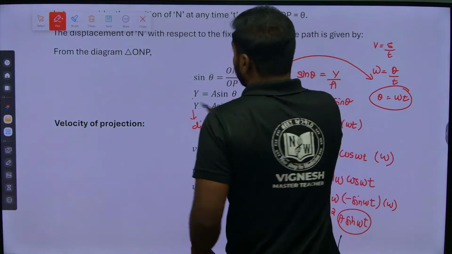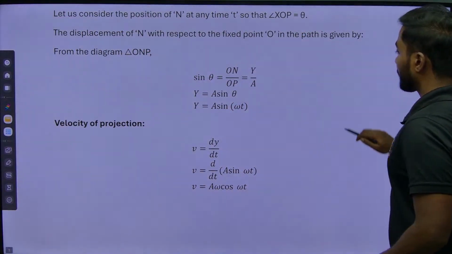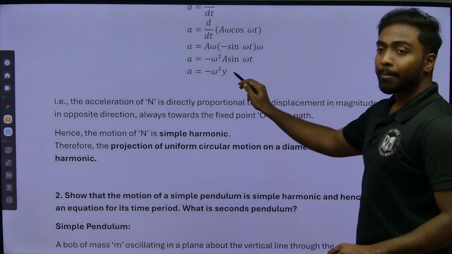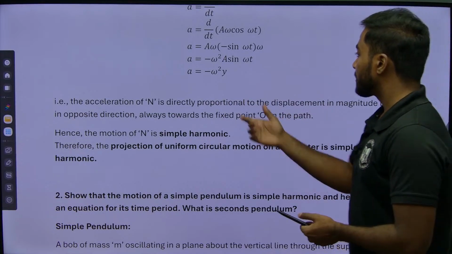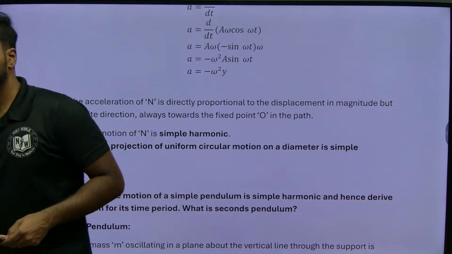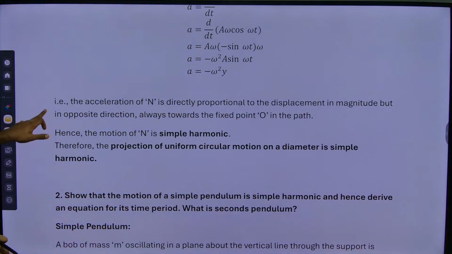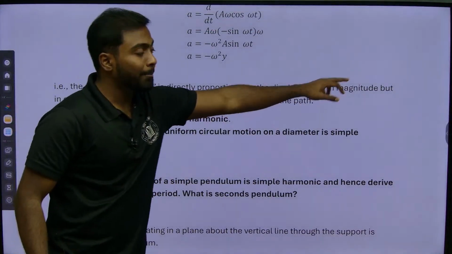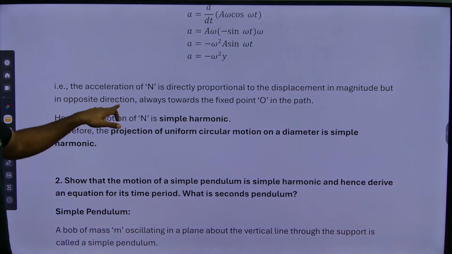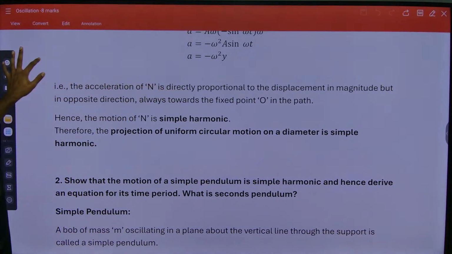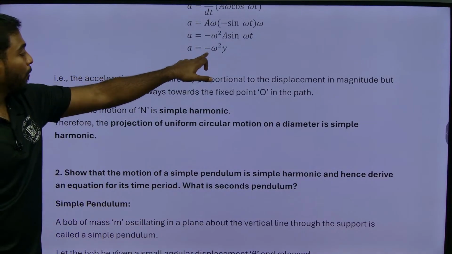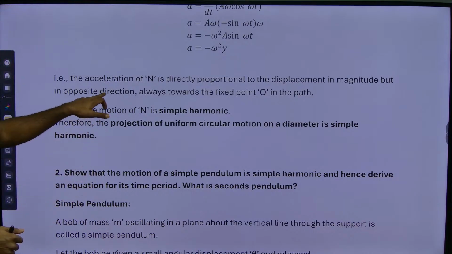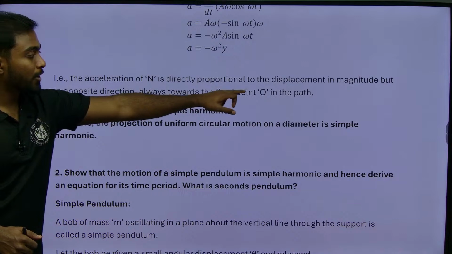Next we need to find acceleration. So acceleration is dv by dt. So a will be equal to minus omega square y. So this is the answer we got, right? So the acceleration of the particle is directly proportional to the displacement in magnitude, but in opposite direction. Opposite direction means towards the center, the fixed point. In opposite direction, always towards the fixed point O in the path.